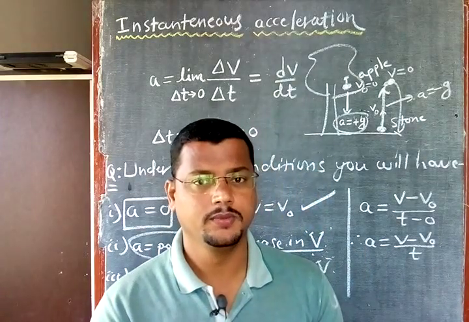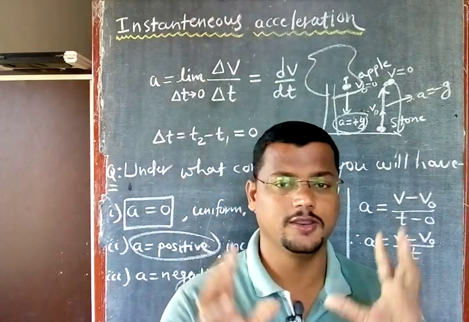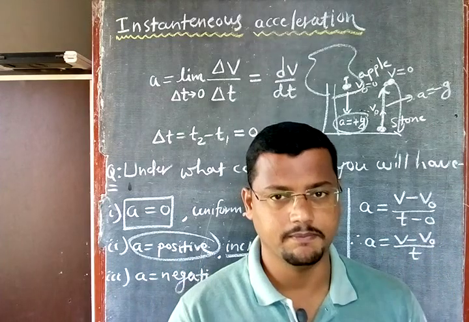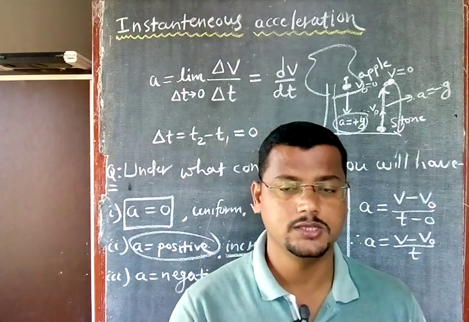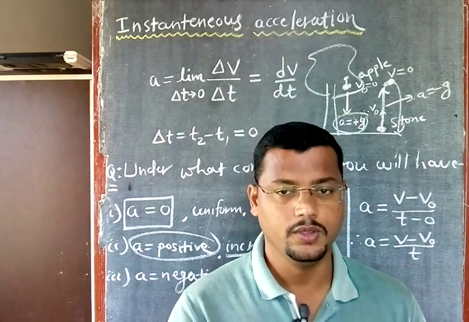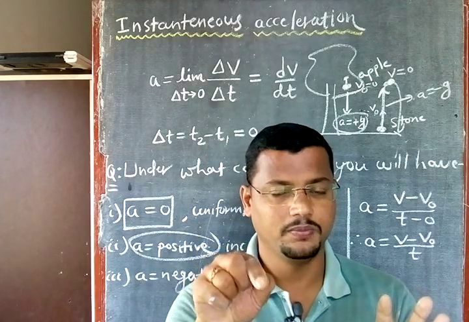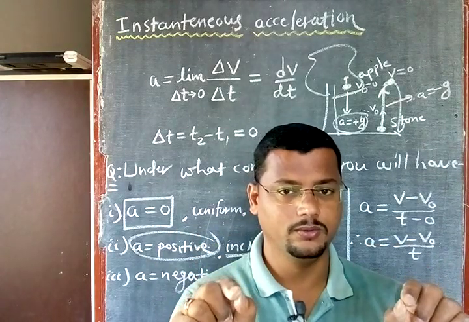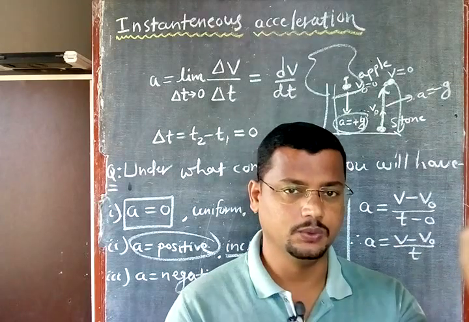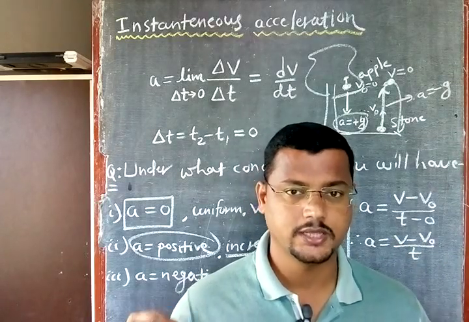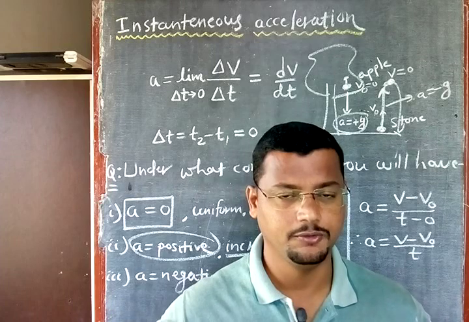Slight level derivation here. The acceleration is equal to the change in velocity divided by change in time. The change in velocity is v minus v0, where v is the final velocity and v0 is the initial velocity, divided by t minus 0, and I can get the formula v is equal to v0 plus a into t. This acceleration can be positive, can be negative, can be 0.